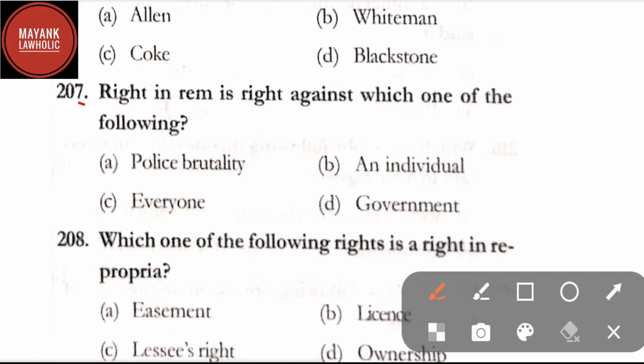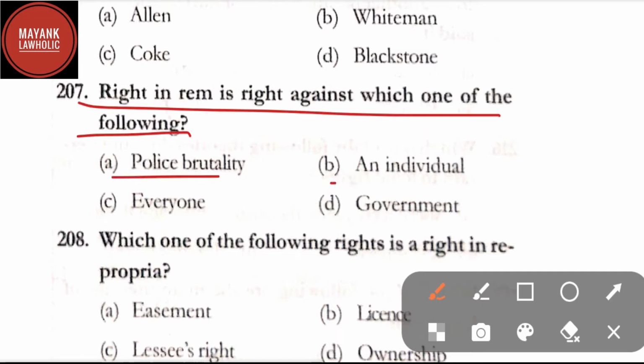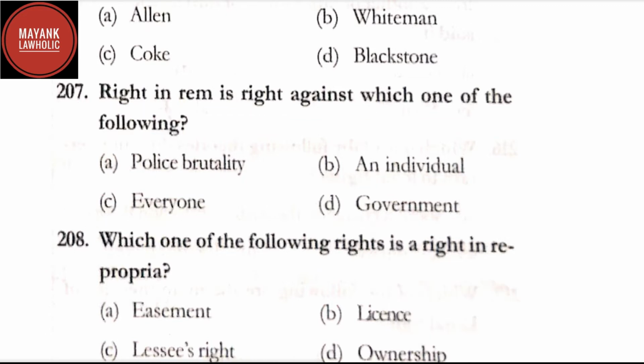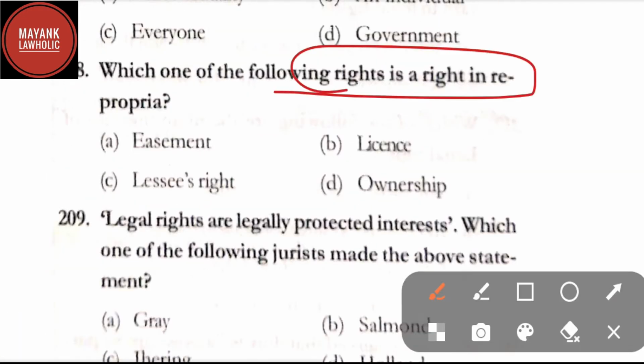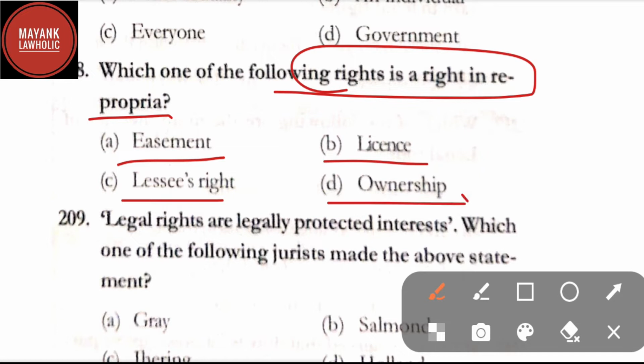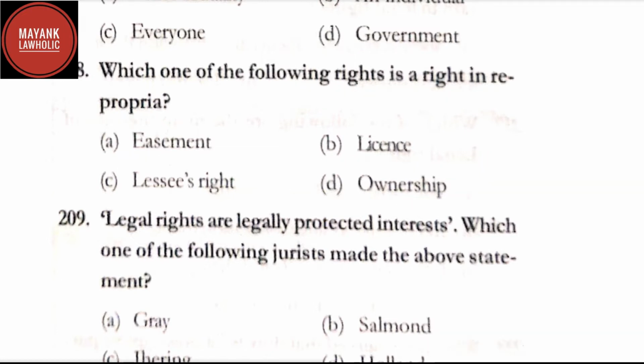Question number 207. Right in rem is a right against which one of the following? Option A, police brutality, option B, an individual, option C, everyone, and option D, government. Here the correct answer is option C, that is everyone. Question number 208. Which one of the following rights is a right in re propria? Option A, easement, option B, license, option C, lessee's right, and option D, ownership. Here the correct answer is option D, that is ownership.